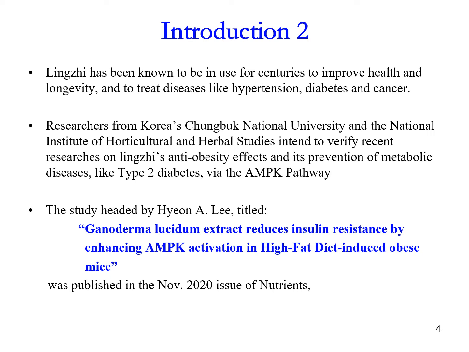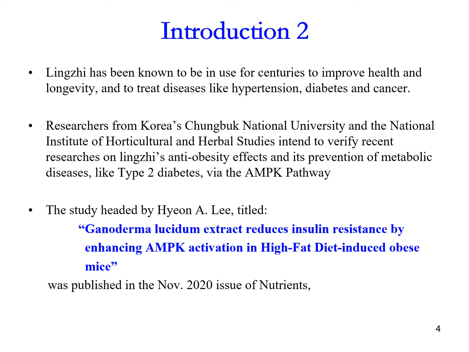Researchers from Korea's Chungbuk National University and their National Institute of Horticultural and Herbal Science wanted to verify those recent researches on Lingzhi's anti-obesity effect. Remember, just now in the introduction, I said 3 months ago I talked about obesity, Lingzhi against obesity, the anti-obesity effect, and the prevention of metabolic diseases like type 2 diabetes via this AMPK pathway.